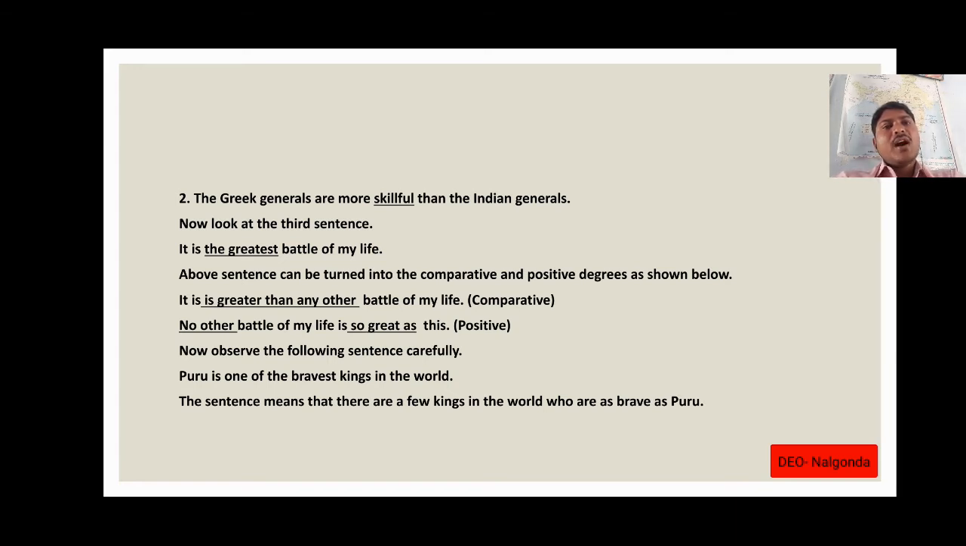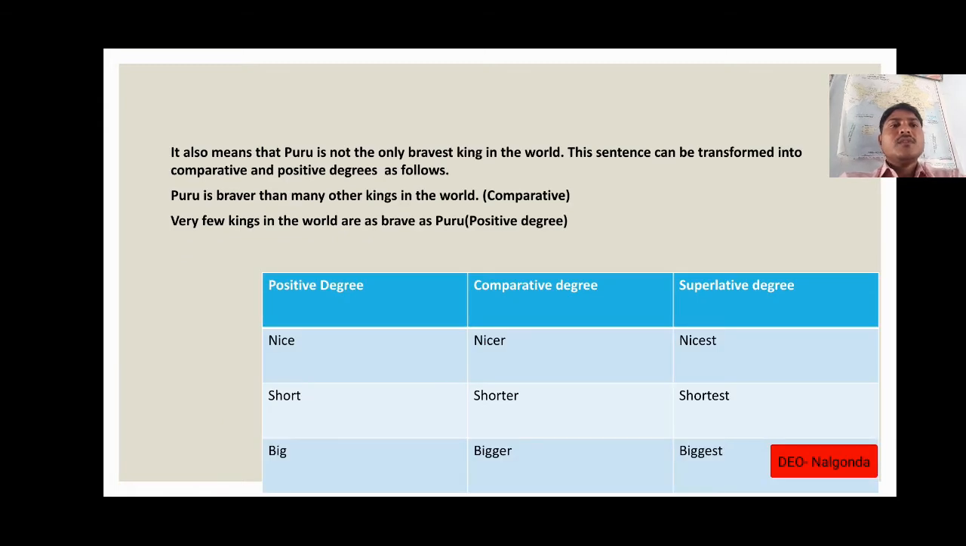Now observe the following sentence carefully. Puru is one of the bravest kings in the world. The sentence means that there are a few kings in the world who are as brave as Puru. Puru is not the bravest king. That is the meaning of that sentence. It also means that Puru is not the only bravest king in the world.